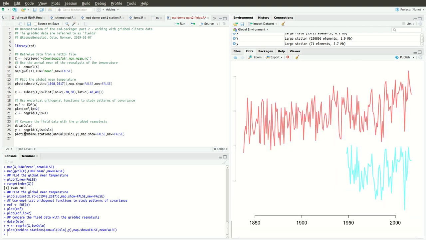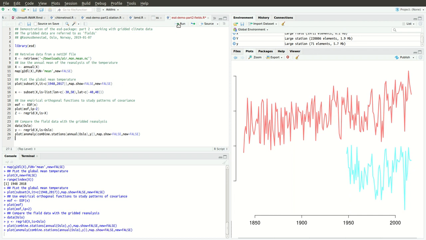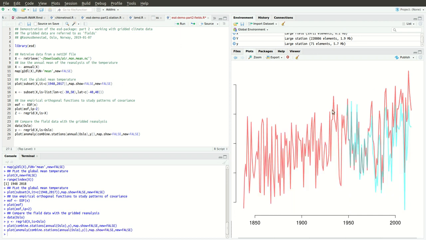The thing is that there's an offset, so if we write anomaly like that, and then plot these again, we see that there's a better match. So there's an offset here, and the temperatures within Oslo vary with a couple of degrees. So when you compare it with a 2 degree by 2 degree mean value, then of course there will be differences. But on an annual timescale, you expect them to be fairly similar.